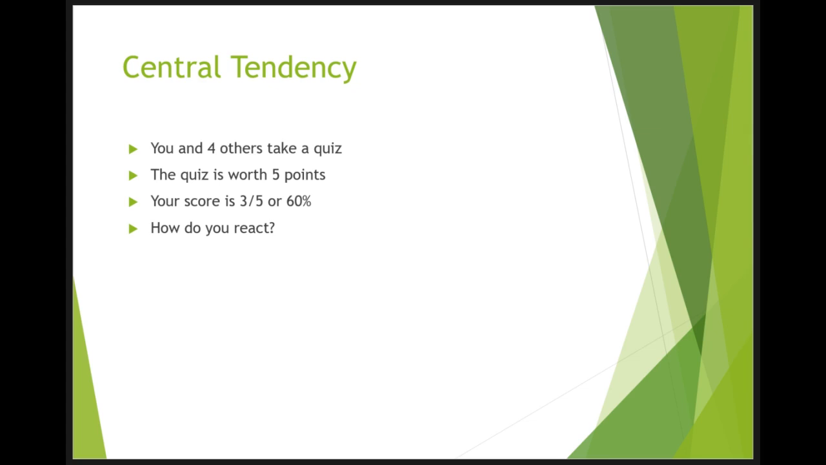Imagine this situation. You're in a class with just 4 other students, and the 5 of you took a 5-point pop quiz. Today, your instructor is walking around the room, handing back the quizzes. She stops at your desk and hands you your paper. Written in bold black ink on the front is 3 out of 5. How do you react?